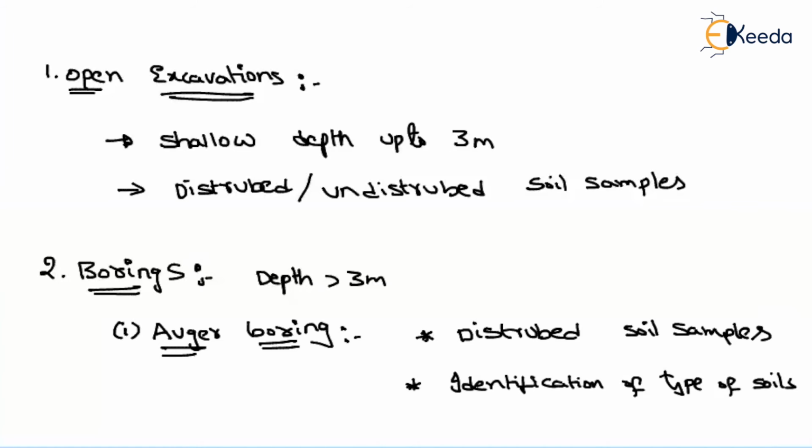And also these auger borings are used to locate the depth of groundwater table.